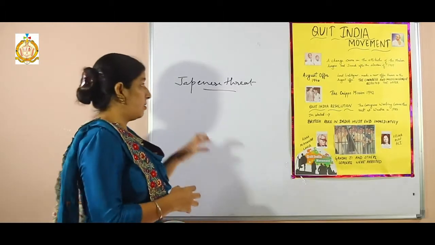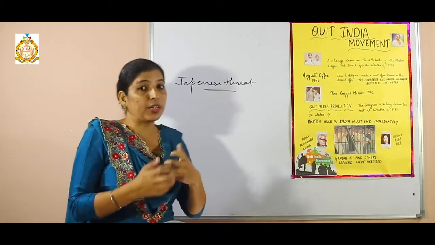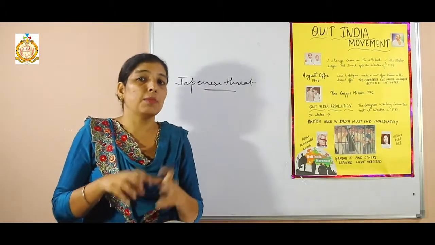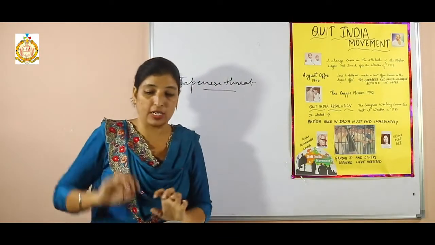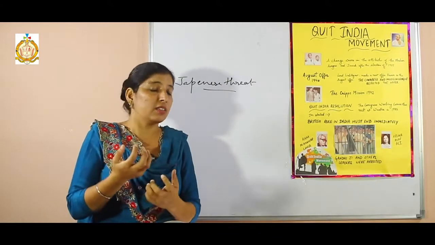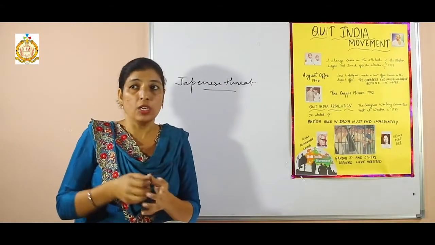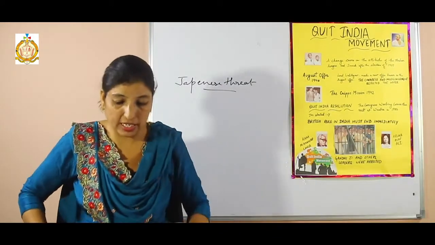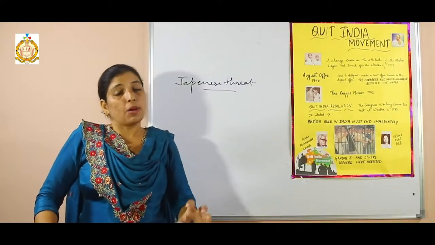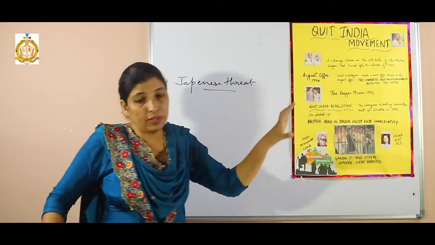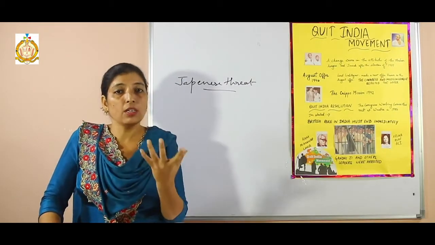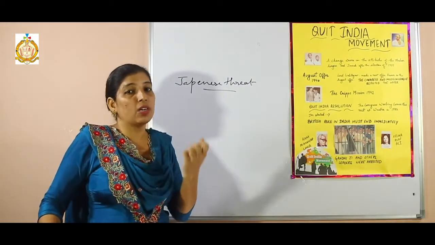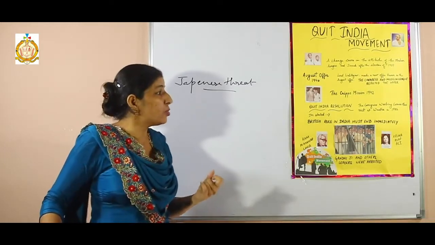They were trying to make the Indians realize that there was a great threat of Japan over India. They were inviting the Japanese to invade India. Clear? So British withdrawal would only remove the bait. That was the only solution to this problem.